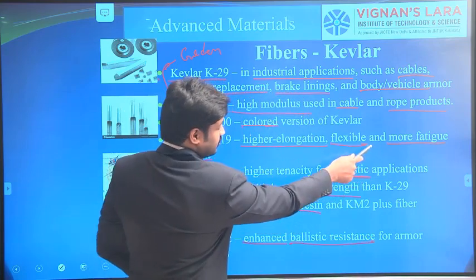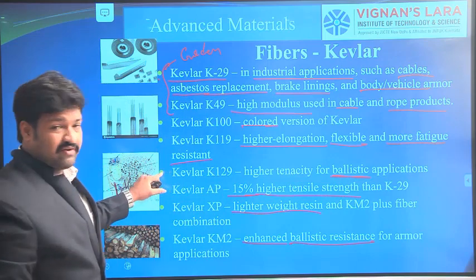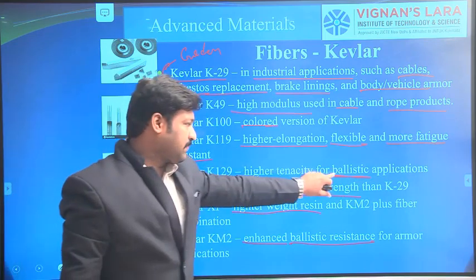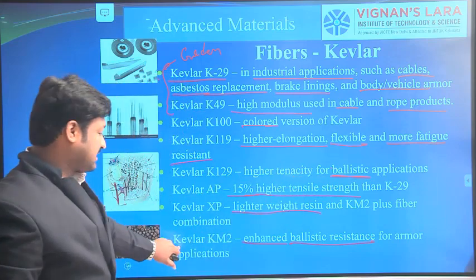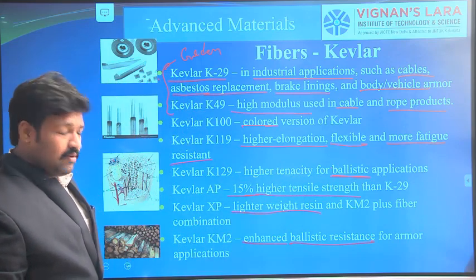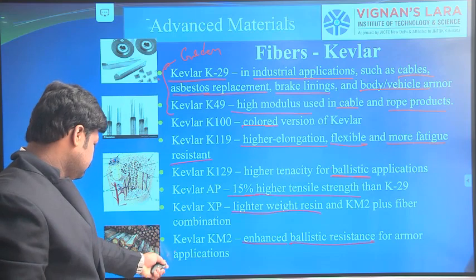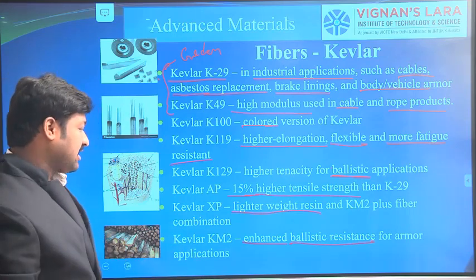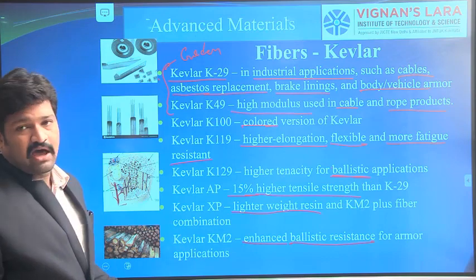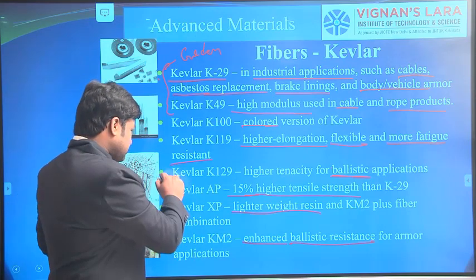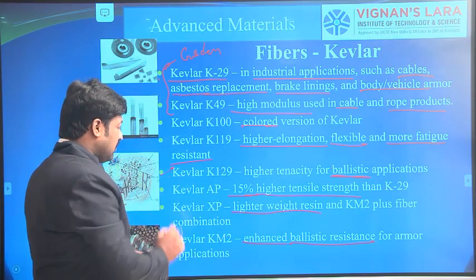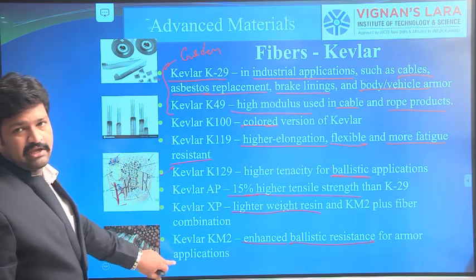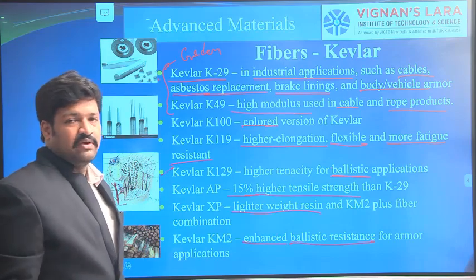Here we used Kevlar K129, which is used for armor applications, meaning ballistic applications. This one is Kevlar KM2. It has more applications, meaning improved or enhanced ballistic resistance for armor applications. Generally K29 is used, but if we want more resistance, meaning high ballistic applications, then we go for KM2. These are the various types of Kevlar fibers.